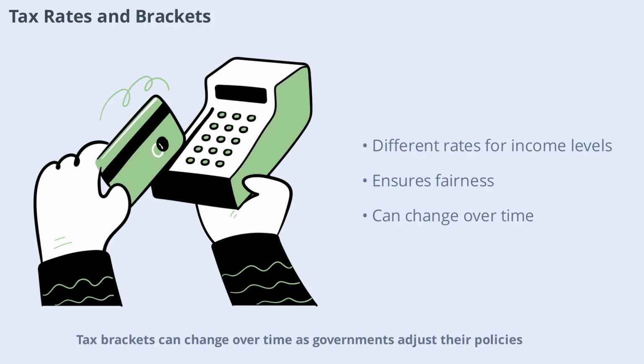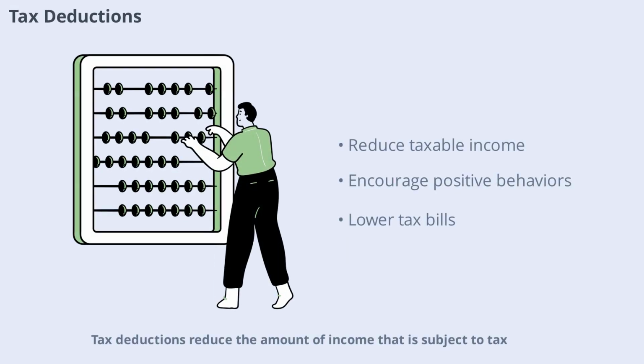Tax brackets can change over time as governments adjust their policies. Tax deductions reduce the amount of income that is subject to tax. Common deductions include expenses for education, healthcare, or mortgage interest. By claiming deductions, taxpayers can lower their taxable income and reduce their overall tax bill.